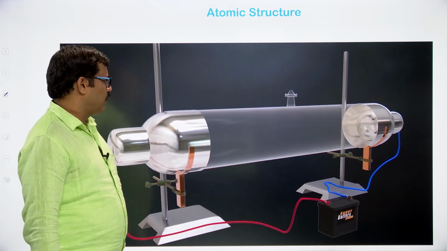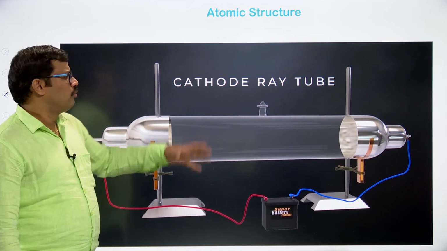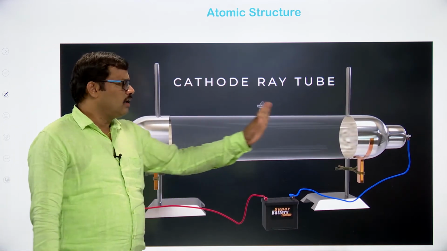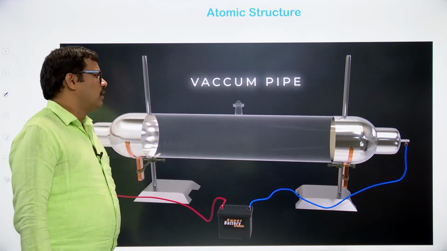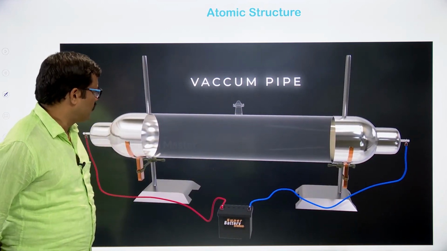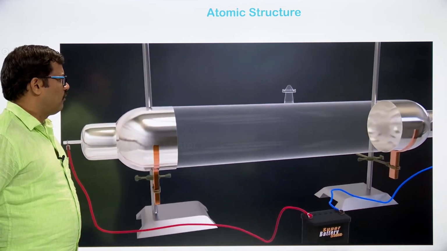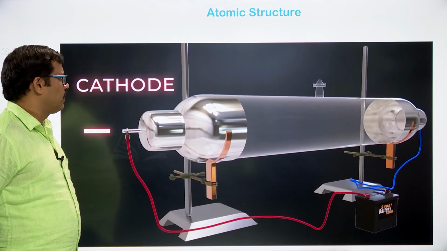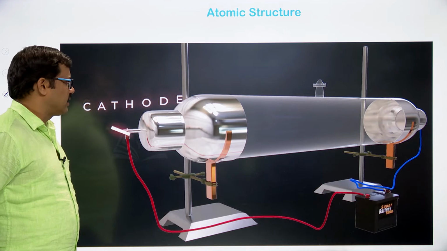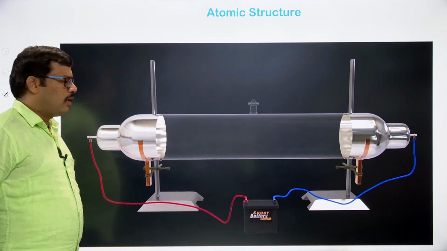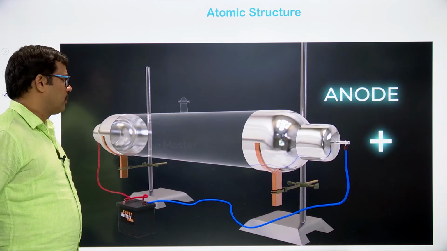Just observe here, because of the charge that is present on these particles, they can easily move from one terminal to the other terminal, and thereby their presence can be seen with respect to the given electrodes. You can clearly observe here the vacuum pump, we are evacuating the total chamber, and one metal plate is connected to the negative terminal of the battery, taken as cathode. One is connected to the positive terminal of the battery, taken as anode.